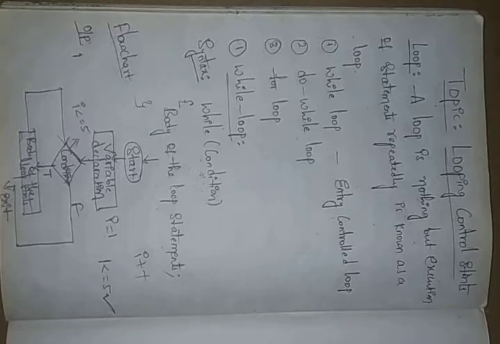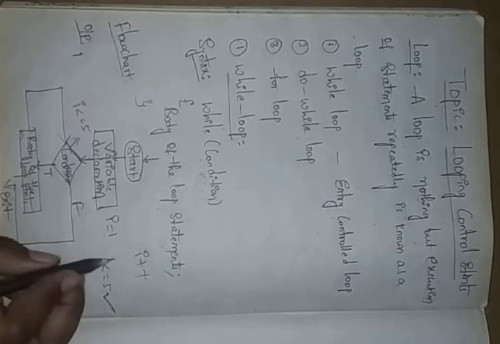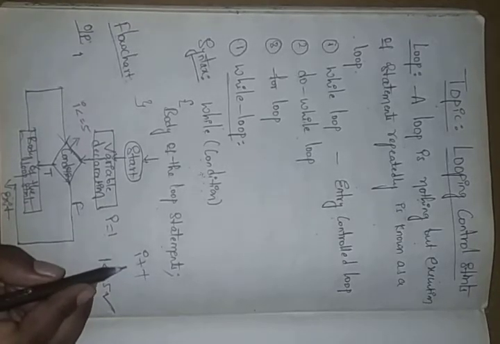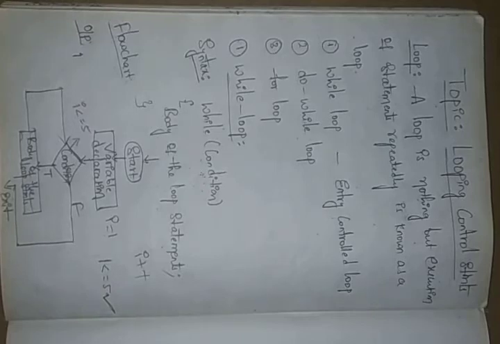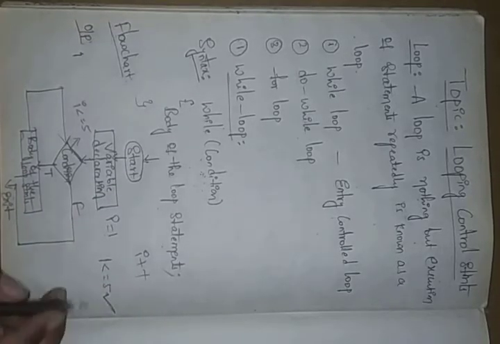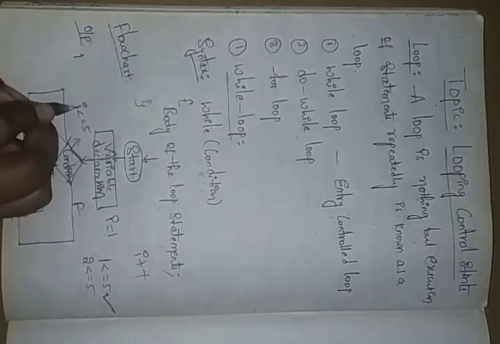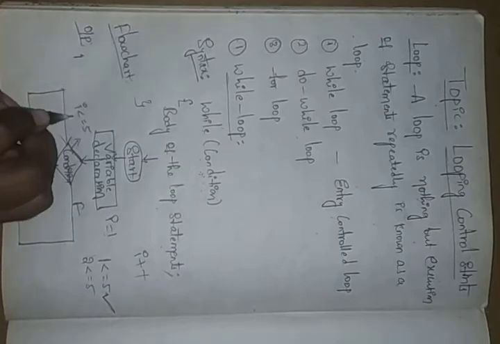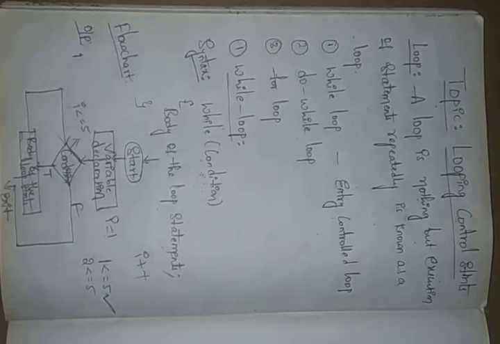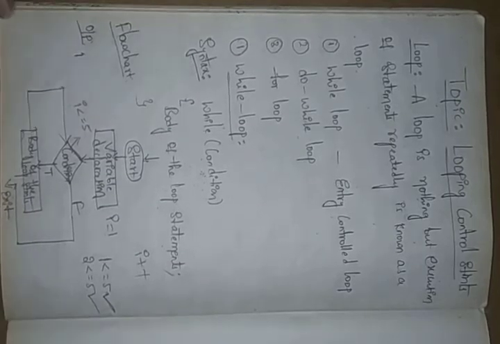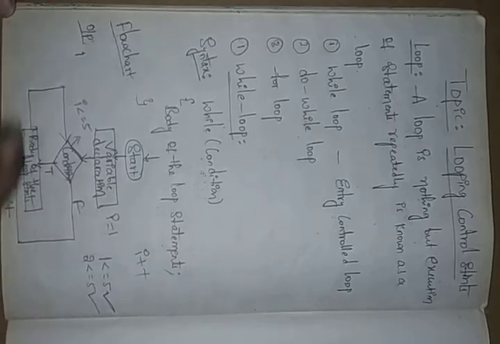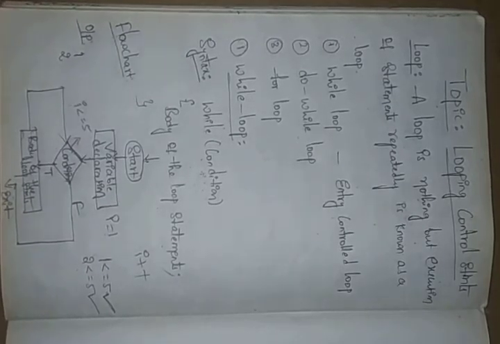So after the body of the loop, i plus plus means 1 plus 1. Increment is done by adding 1, right? So 1 plus 1 gives us 2. Then check 2 less than or equals to 5. At present we have 2. Is this correct? Yes. Compared to 2, 5 is the higher value. Then it displays our output 2 in the body of the loop statement.